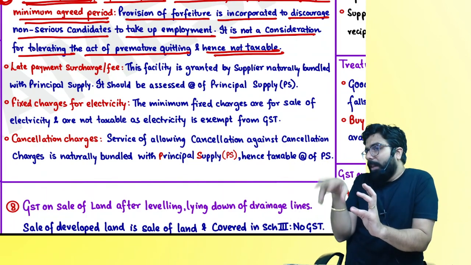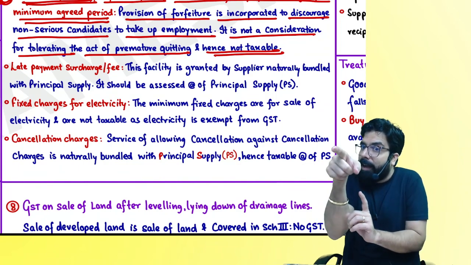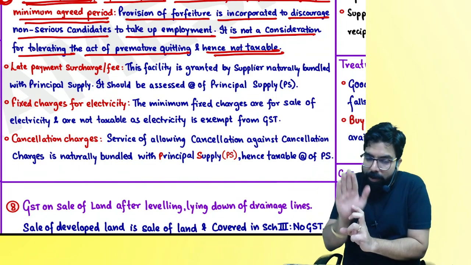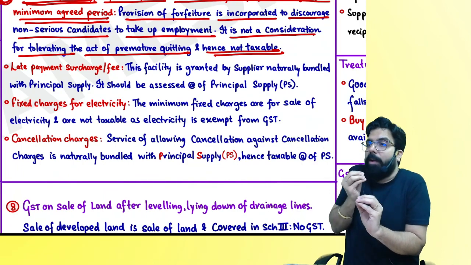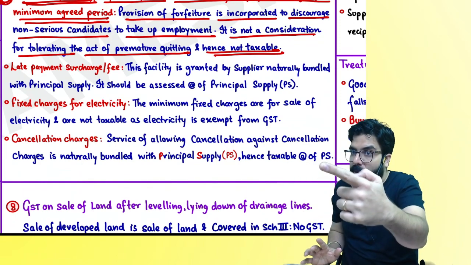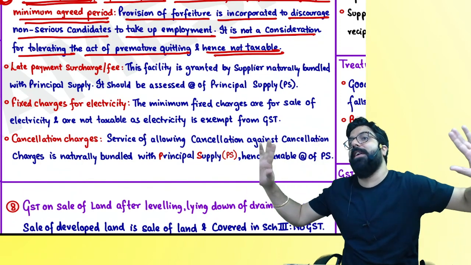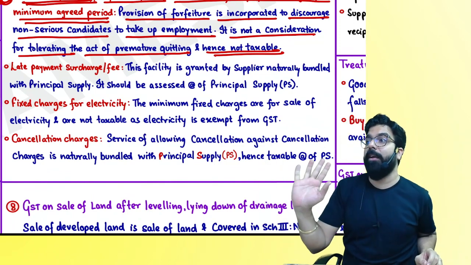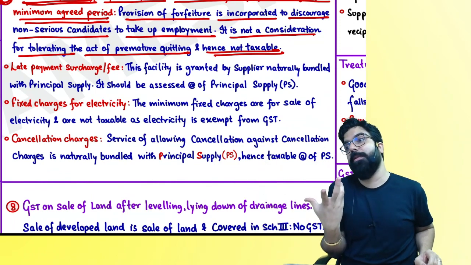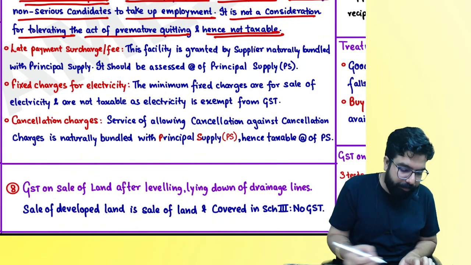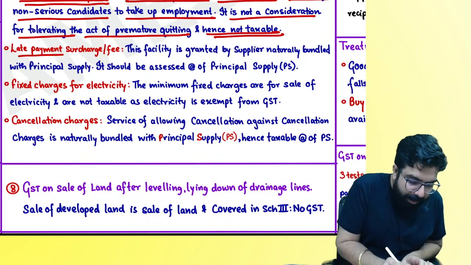It's just that one thing you have to understand: are you agreeing to tolerate? Are you agreeing to refrain? Are you agreeing to do an act? And if what is coming back is a consideration, if you do something for someone and you receive consideration, then will GST come? Yes. But if you are not agreeing and only some compensation comes, taxable or not taxable? Not taxable.